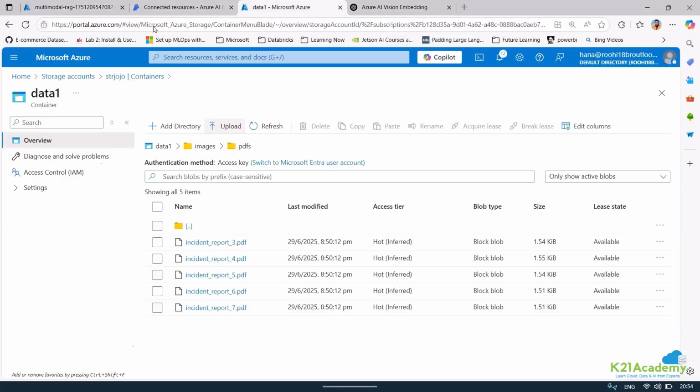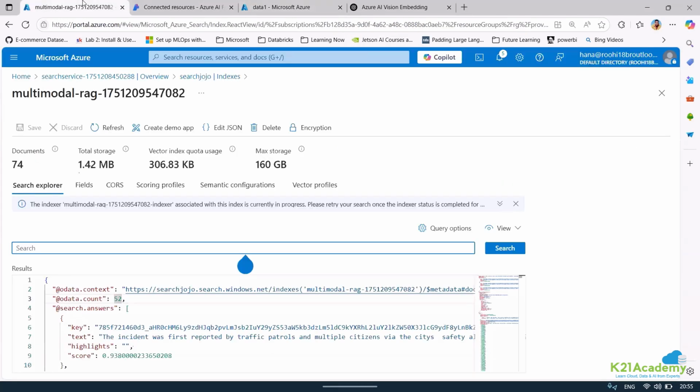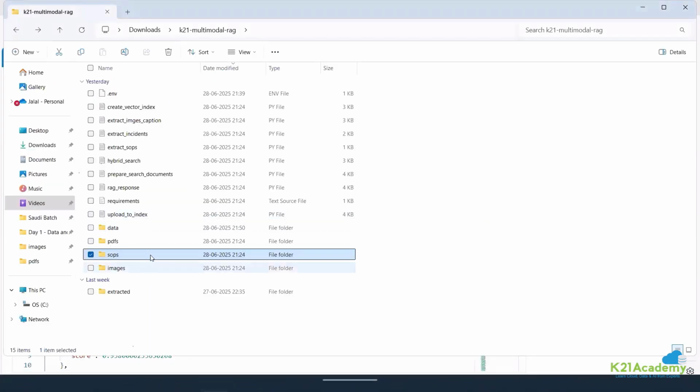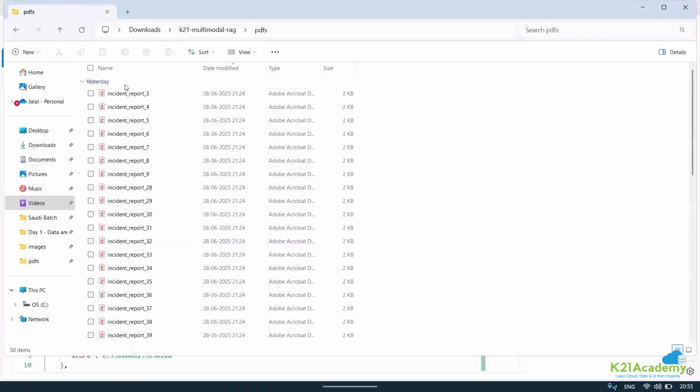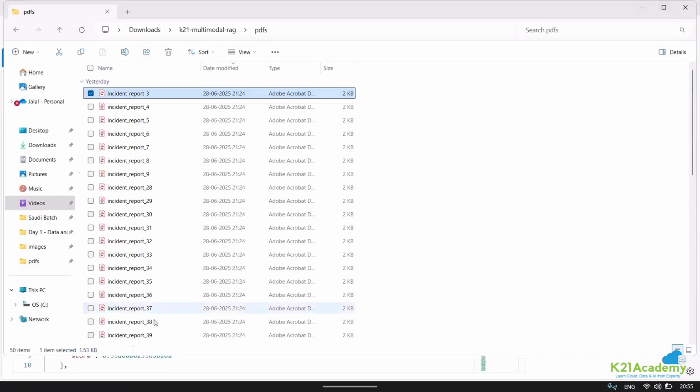Gerald asks how we can relate the document to the image of that particular incident. I'll just show you. Right now, as I told you, if I show you this, there should be a reference to the image also to be verified, right? I do not have it right now. I just have something related to electrical fault issues.